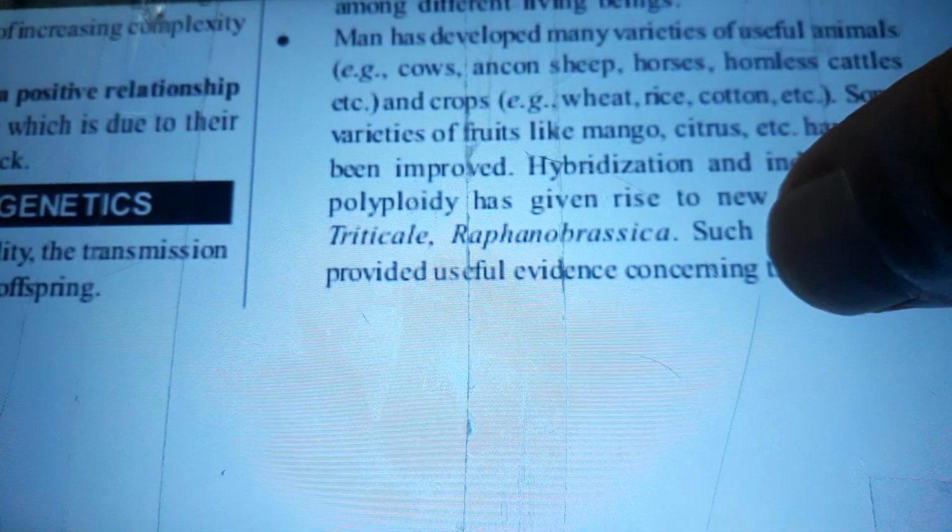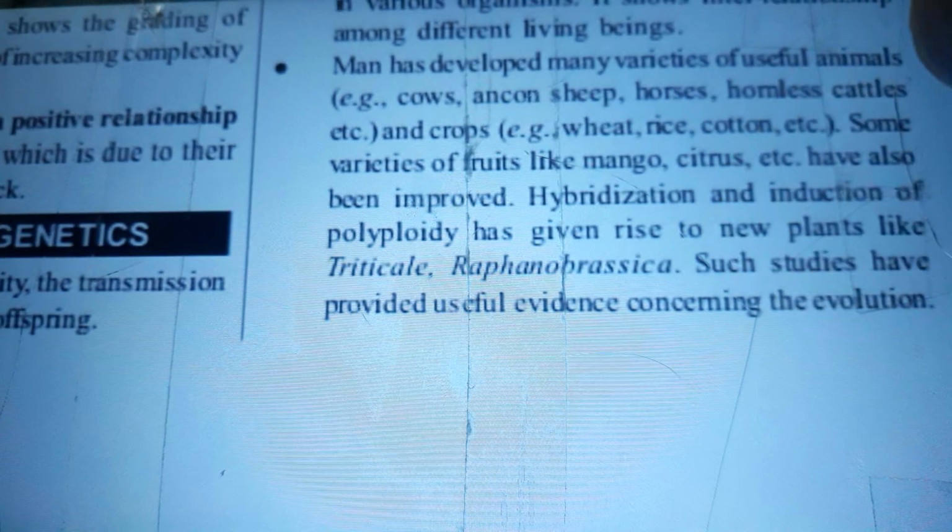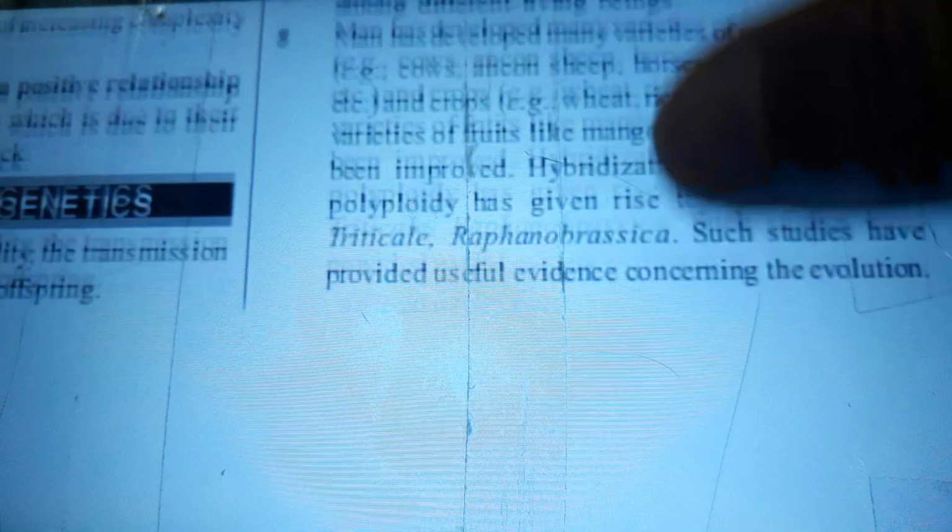Man has developed many variations of useful animals, for example cows, Ancon sheep, horses, hornless cattle, etc., and crops, for example wheat, rice, cotton, etc. Some varieties of fruits, like mango, citrus, etc., have also been improved. Hybridization and induction of polyploidy has given rise to new plants like Triticale and Brassica. Such studies have provided useful evidence concerning evolution.